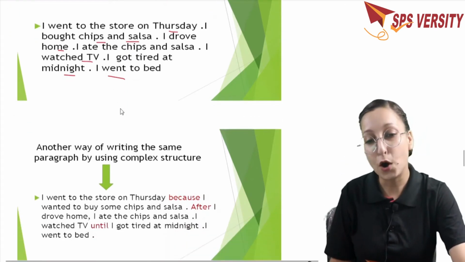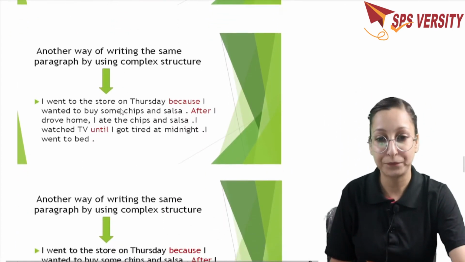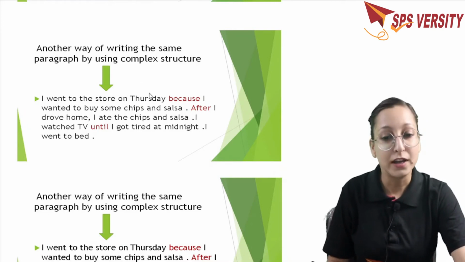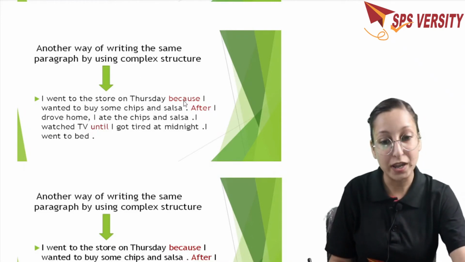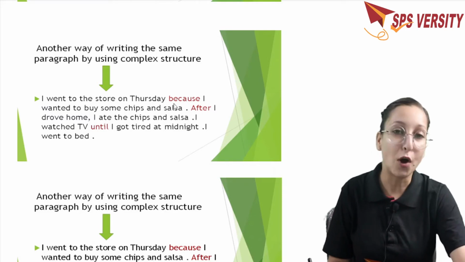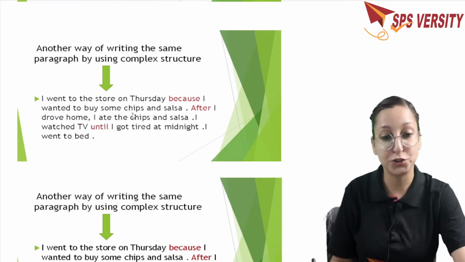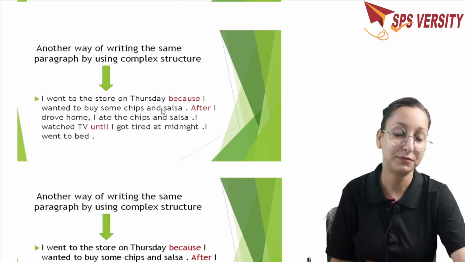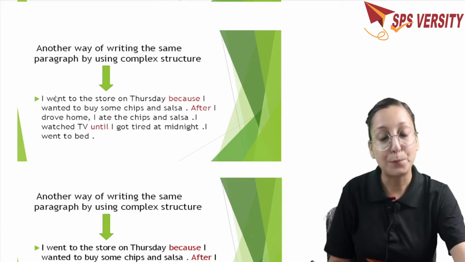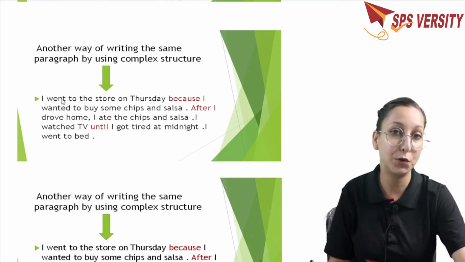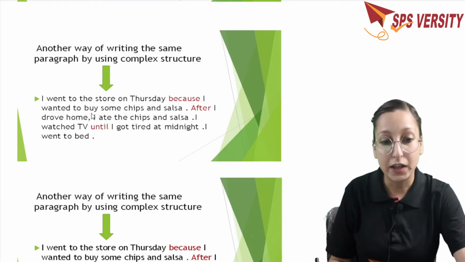Okay. Now we are going to do something interesting here. We are going to add on some subordinating conjunctions here to make those simple sentences into complex structure here. I went to the store on Thursday because I wanted to buy some chips and salsa. Now you can check out, as compared to the previous paragraph, this paragraph is having more coherence and cohesion, that seems more connected. Right? Here is more clarity.